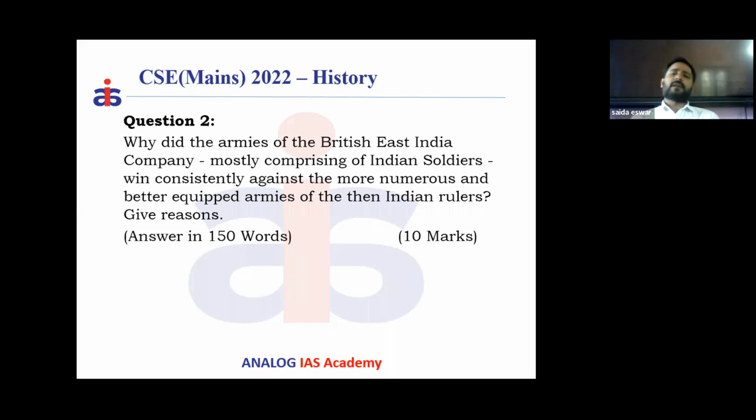And the fourth point is that they had a very well organized army. Though the number of soldiers was small, in terms of organization, military training, weapons, and strategies, they were far more advanced than the native rulers. So these are the factors that helped the soldiers in the British army to get victories over all the Indian rulers. So these are the reasons.